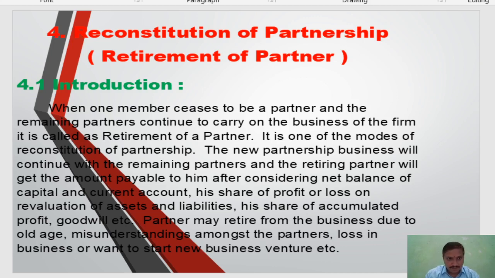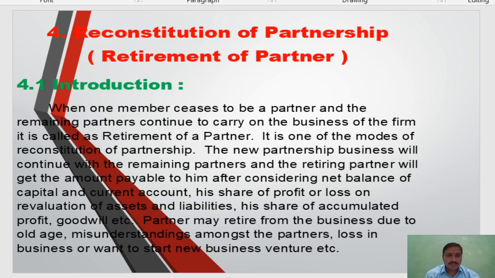Reconstitution of partnership. First, reconstitution means change in the relationship of partners. In short, when the number of partners increases or decreases, that is reconstitution of partnership. In the third unit also, admission of partner means reconstitution of partnership.